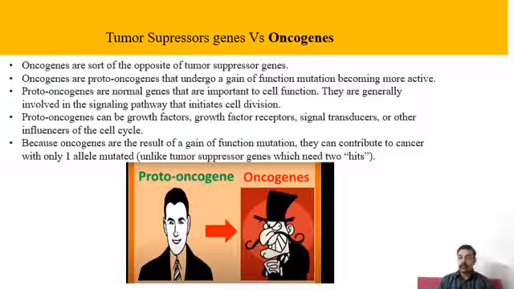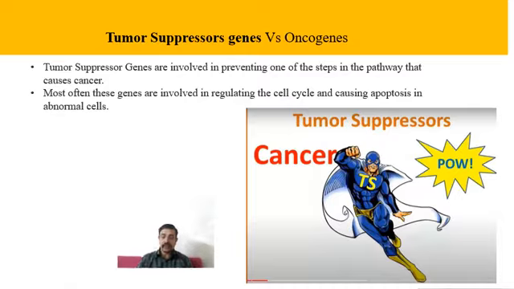Proto-oncogenes can be compared to an innocent hero as they perform the function normally. So normally a cell has to divide and produce more cells mediated by proto-oncogenes, which is quite normal in our body. But due to the change within the proto-oncogenes, these are converted to oncogenes which are now becoming hyperactive.